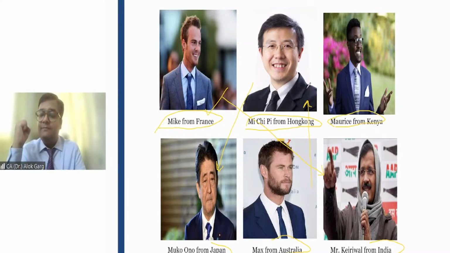For example, IFRS standards have been drafted in London. The IASB, International Accounting Standards Board, like ICAI, is located in London. Do you think that the London, UK economy is an agriculture based economy?